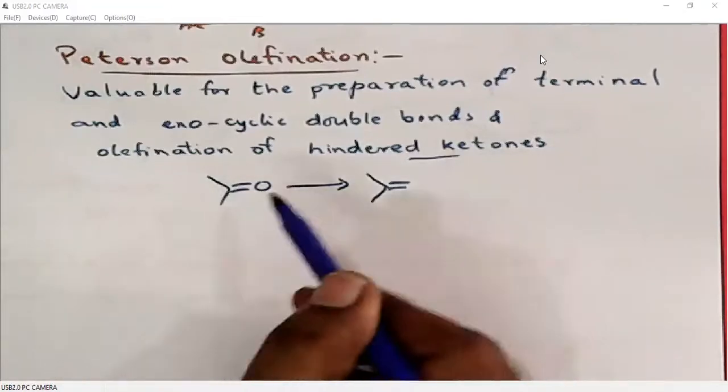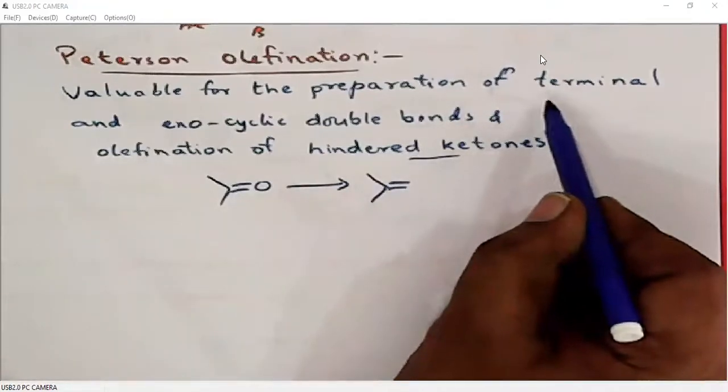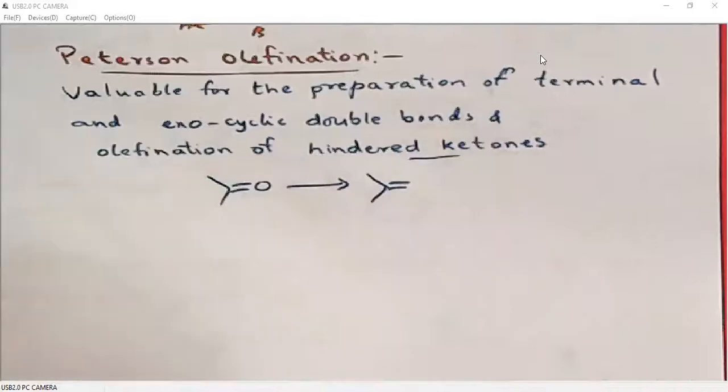And not only that, we can also prepare terminal and exocyclic double bonds from compounds having silanols. That means an alcohol and a silicon group.